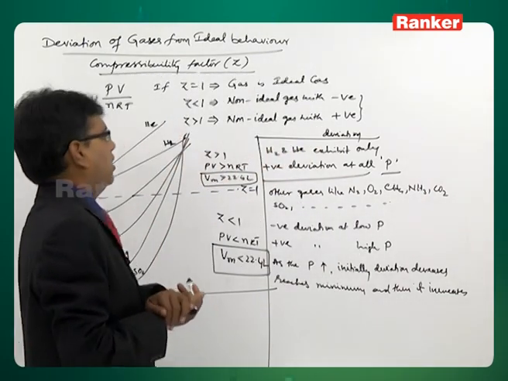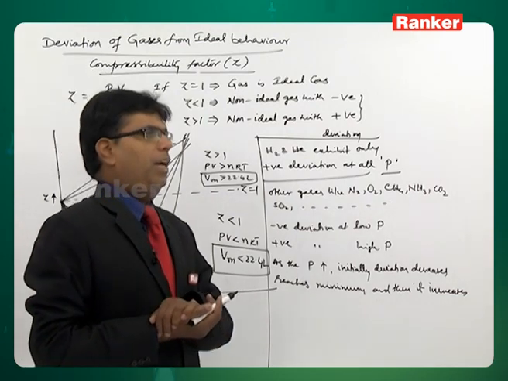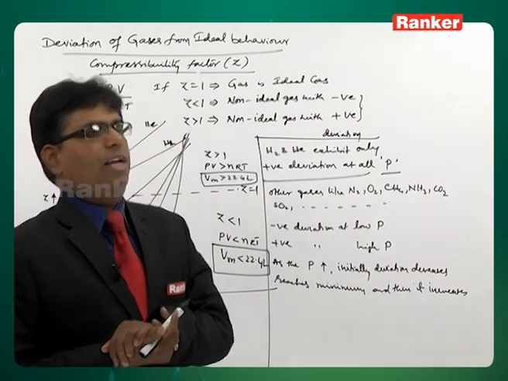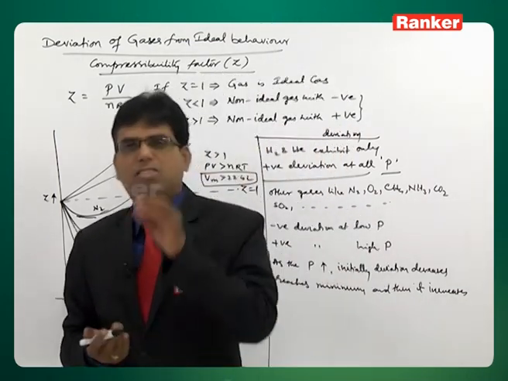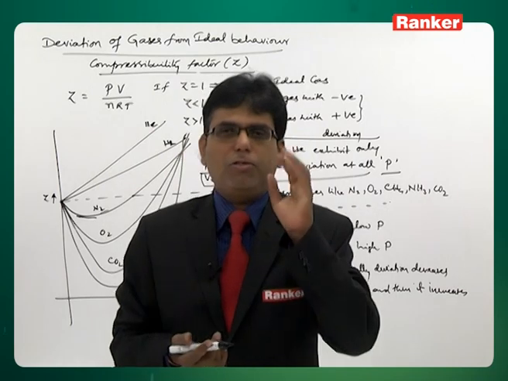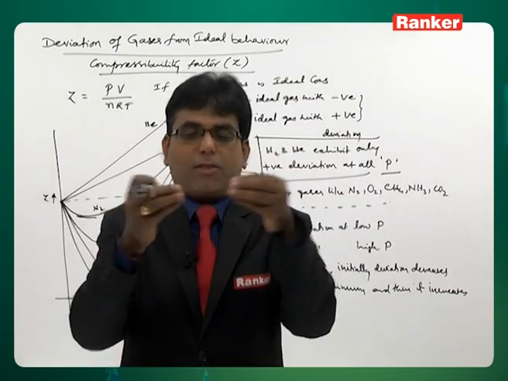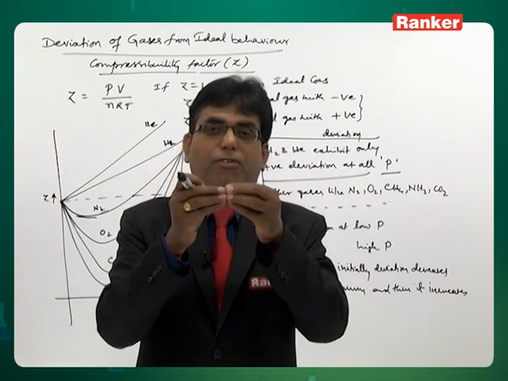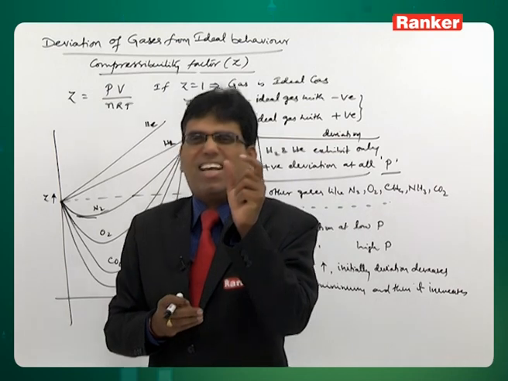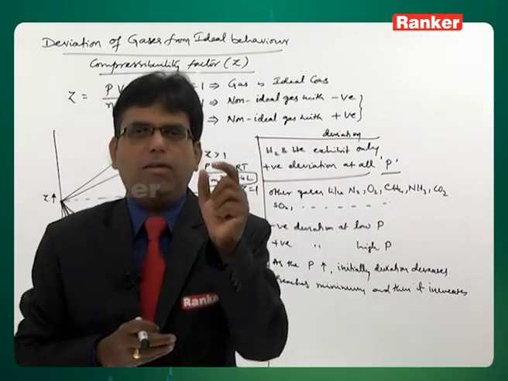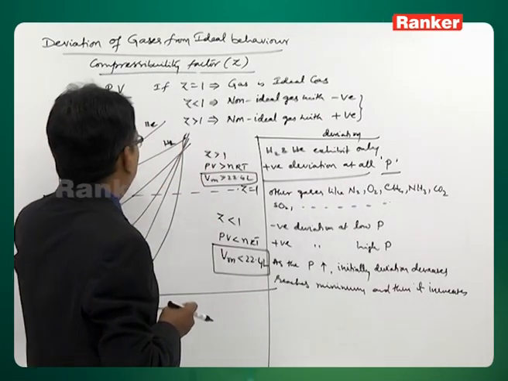So, here the explanation we can give is that the gases with very low molecular weights and small molecular sizes, where the intermolecular attractions are least or negligible, are the ones exhibiting positive deviation.